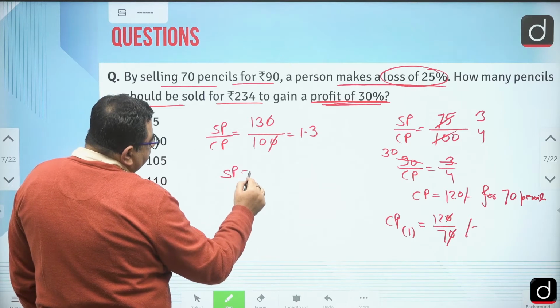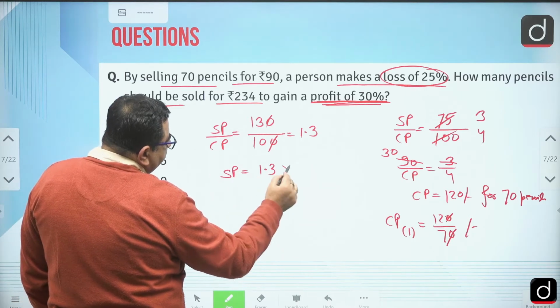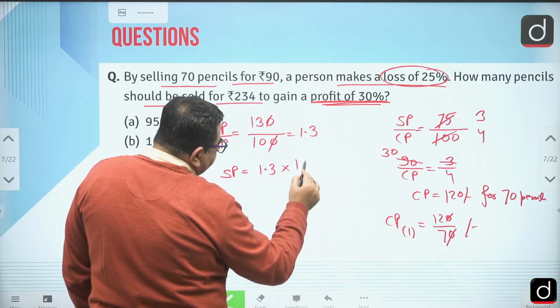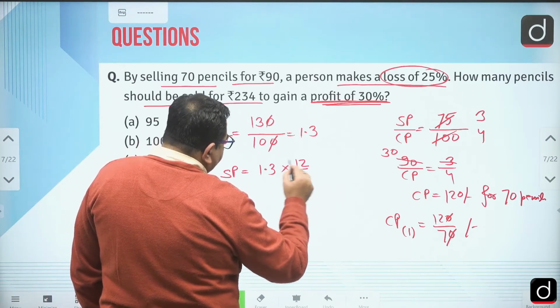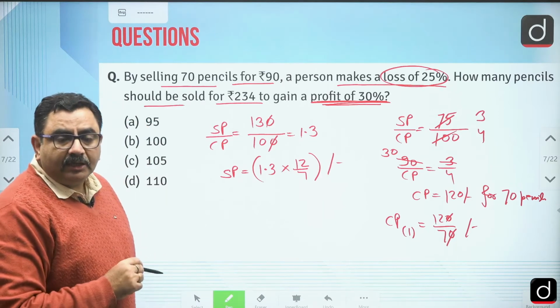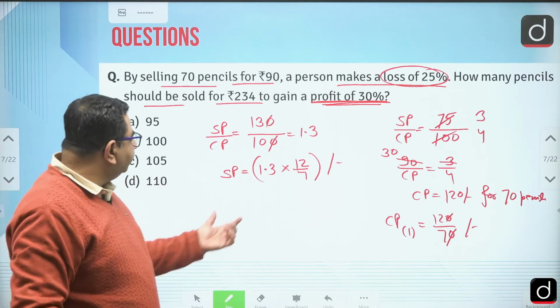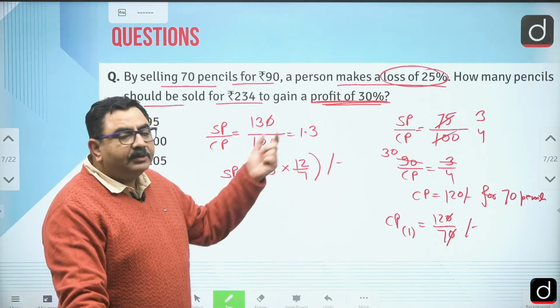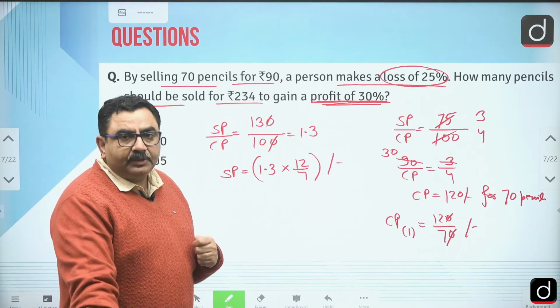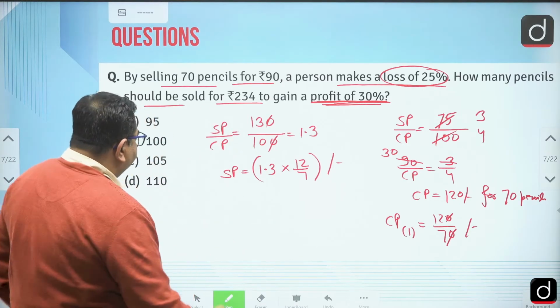So selling price is equal to 1.3 times of cost price. And what is cost price of one pencil? 12 by 7, right? So at this price he should be selling each pencil. So if he sells each pencil at this price, he will be getting 30% profit. Now we can see in 234 rupees how many pencils he can sell.